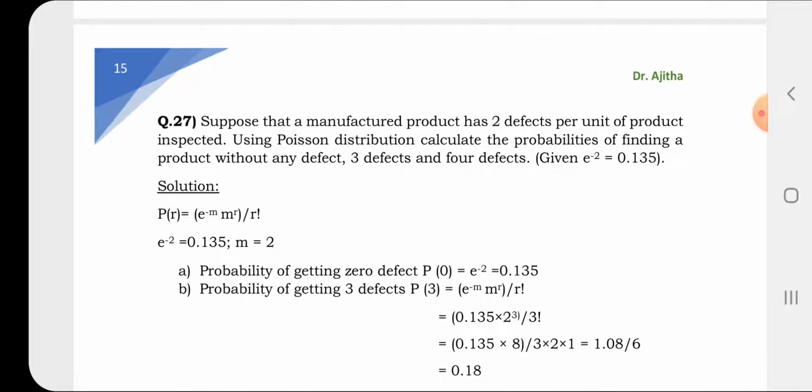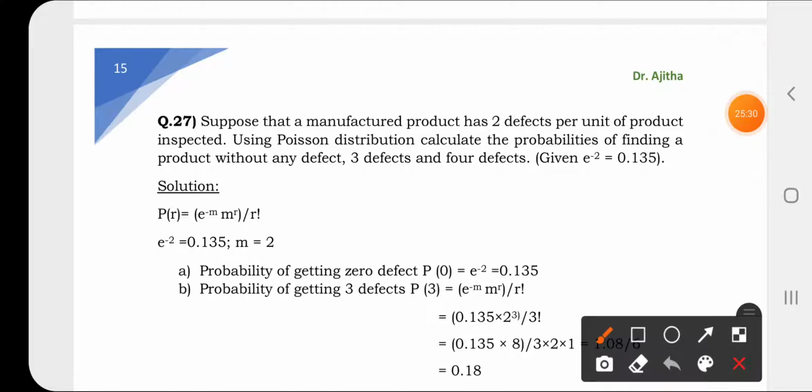Next one is again a simple sum. Here the value of e to the power minus 2 is already given, so there is no need to use log or antilog. Since e to the power minus 2 is given, it is very clear that the value of m is 2, because we know that e to the power minus m is already given as e to the power minus 2.